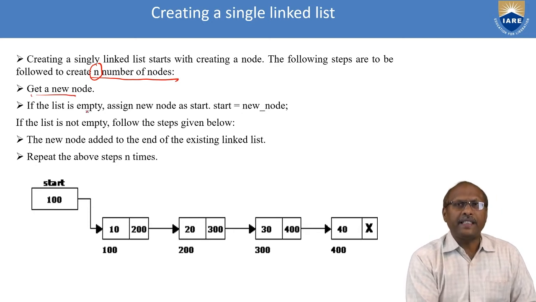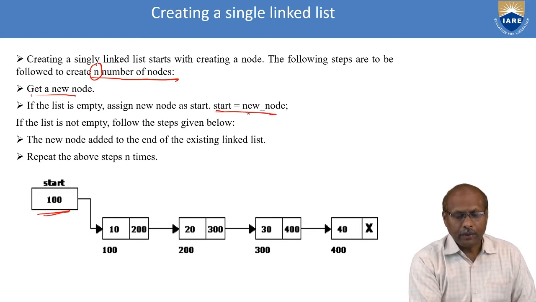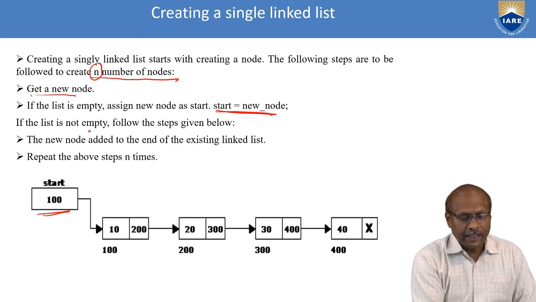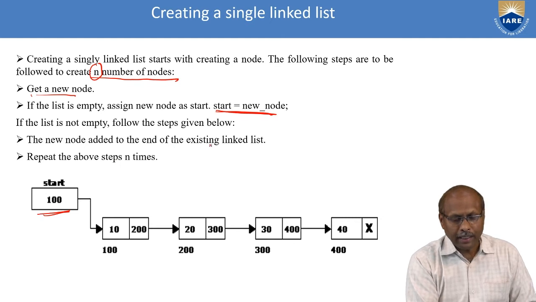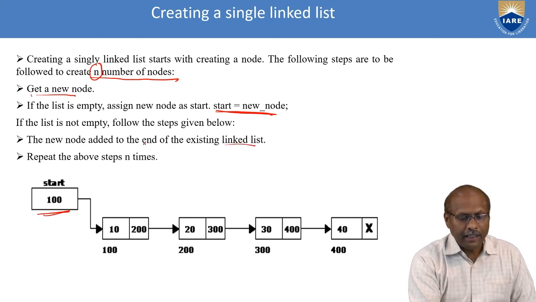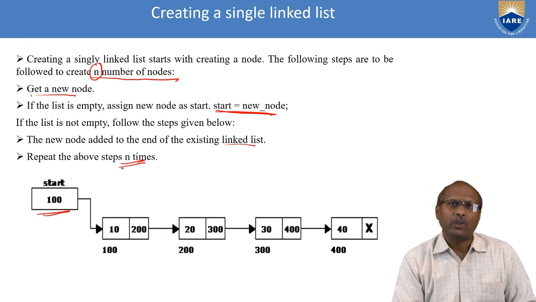If the list is empty, then assign the new node to the start pointer. The start pointer is your first one, and it will hold the new node. If the list is not empty, then you follow the next step. The new node is added to the end of the existing linked list, and repeat this step how many times? N times. Why n times? Because you want to create n number of nodes.